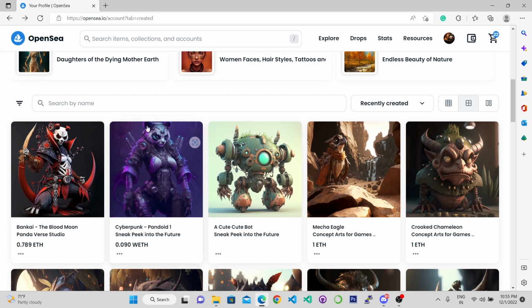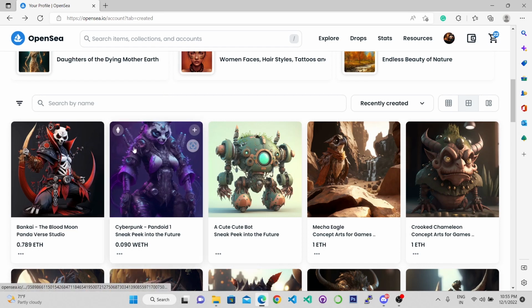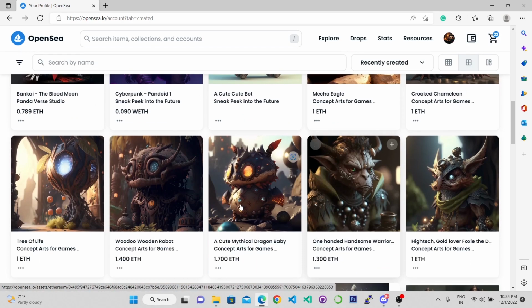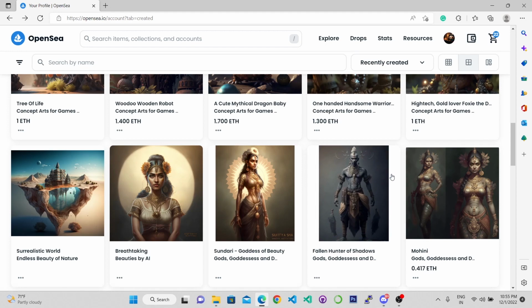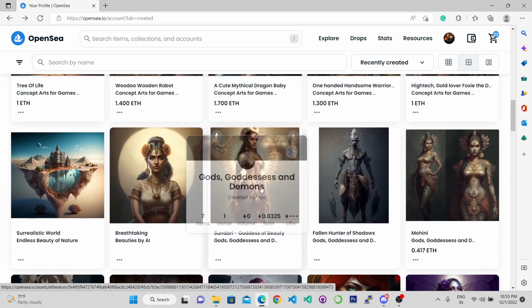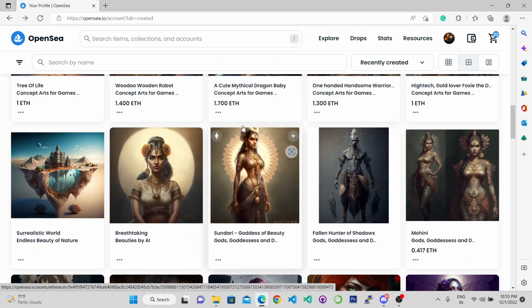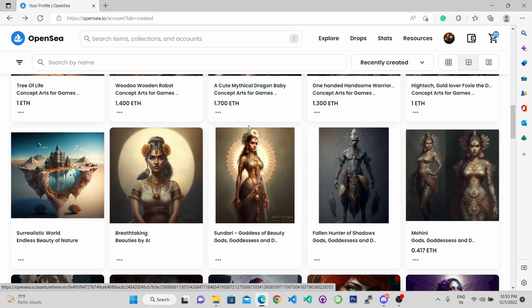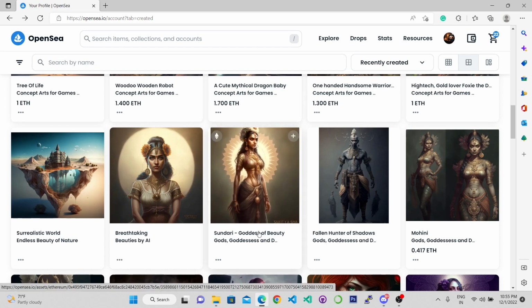Apart from that, this is a cyber style violet color panda. Again, such a beautiful art. There are a lot of others which I've generated and hosted on OpenSea, and if you like any one of them, you can pair it. Here, this is traditional Hindu style. She's wearing a blouse, flowers on her head, a garland of flowers, and the sari.